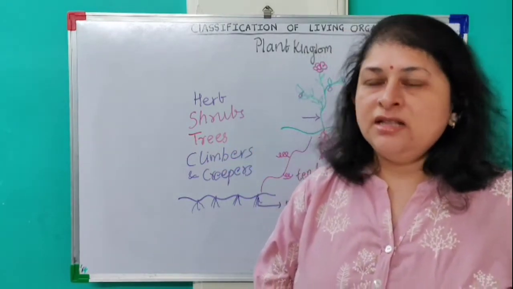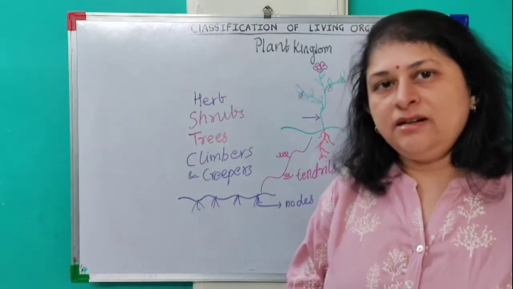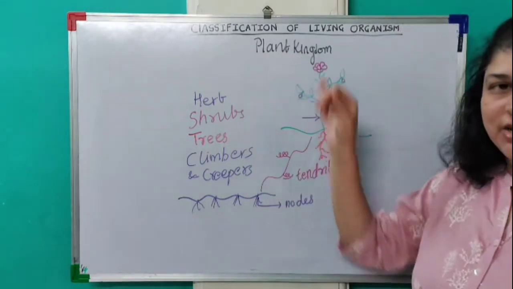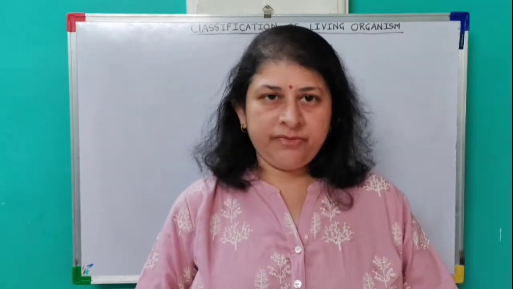So let us see this 5 kingdom classification given by Whittaker for plant kingdom. Plant kingdom is one of the vastest kingdoms that is observed.